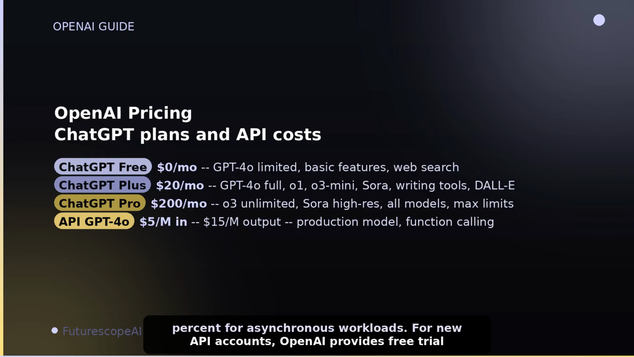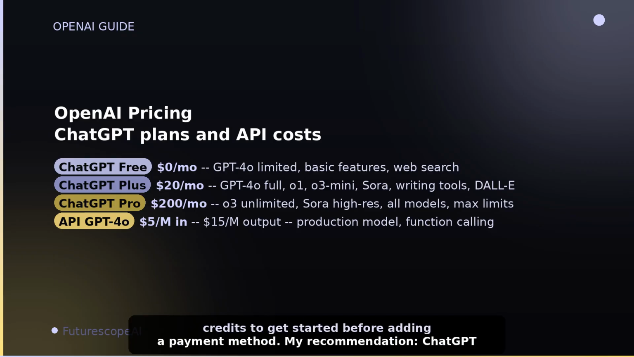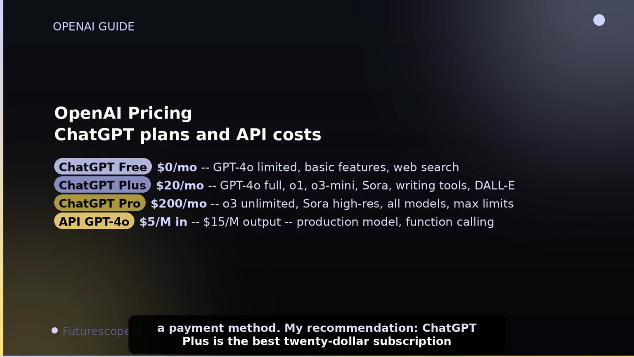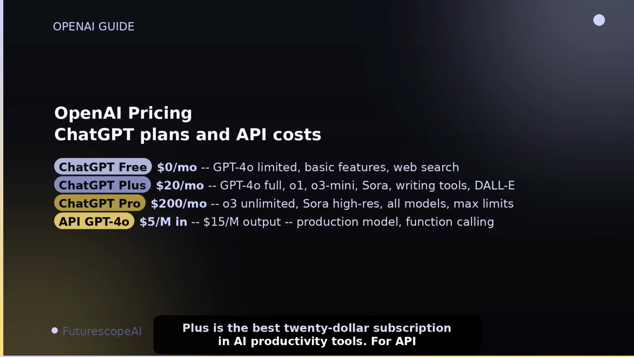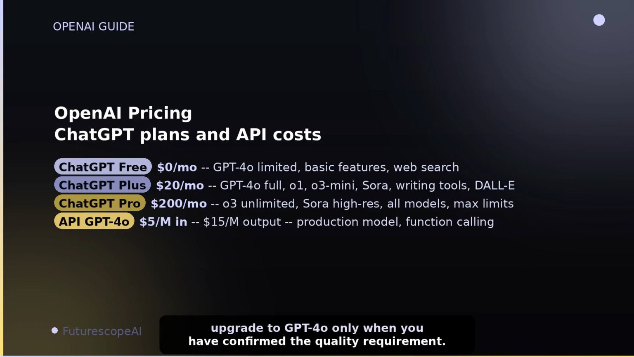For new API accounts, OpenAI provides free trial credits to get started before adding a payment method. My recommendation: ChatGPT Plus is the best $20 subscription in AI productivity tools. For API use, start with GPT-4o Mini and upgrade to GPT-4o only when you have confirmed the quality requirement.